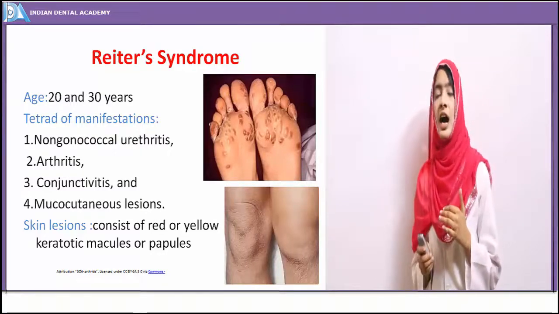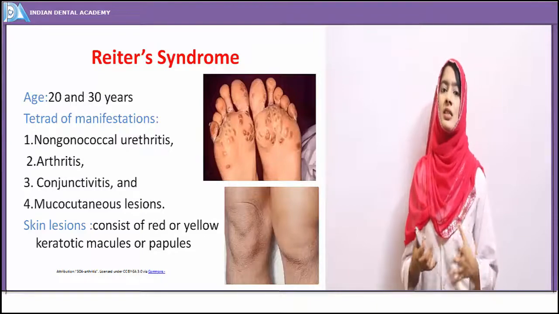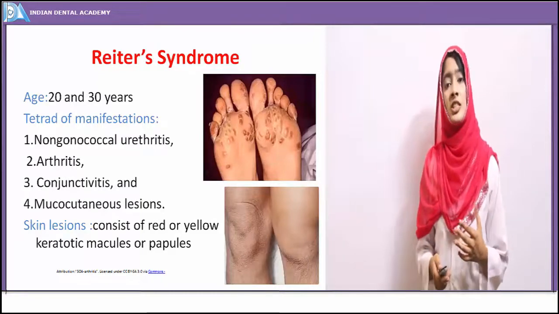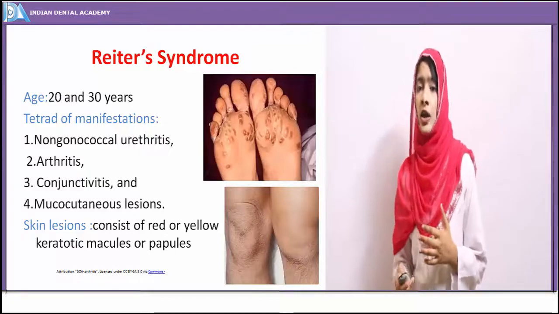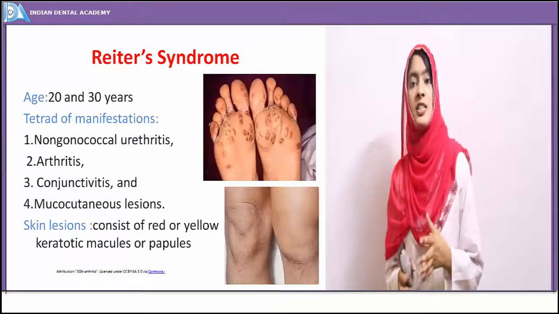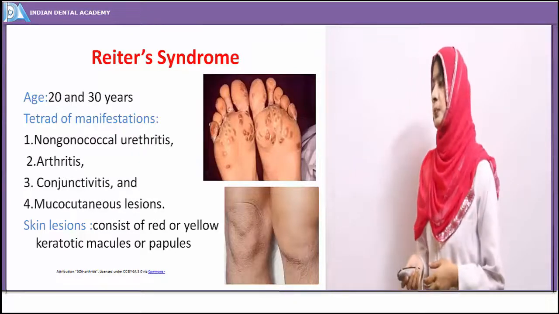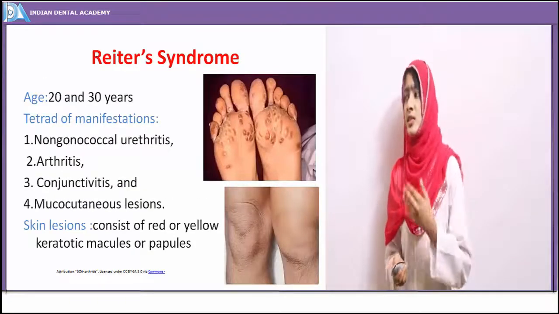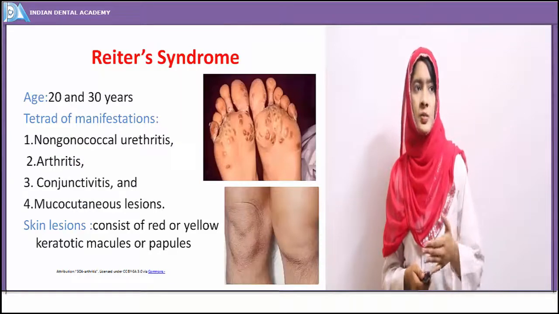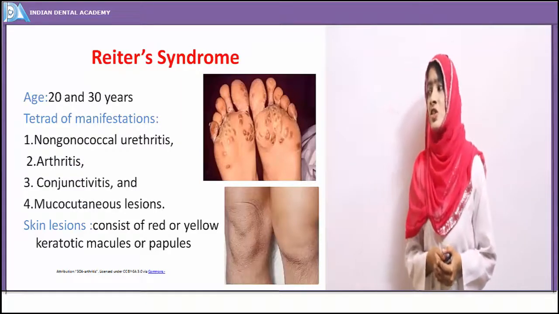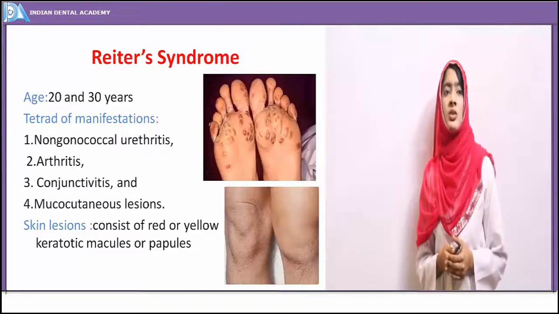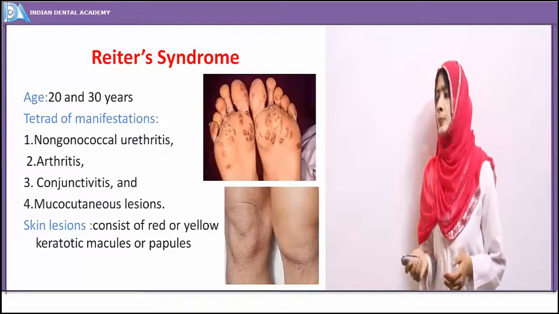Along with that, there is occurrence of arthritis. Arthritis is nothing but the inflammation of joints. So the patient has difficulty in walking, has painful joints, swollen joints. And this Reiter syndrome has been attributed the presence of urethritis. Urethral discharges are seen, so the area will be very painful.